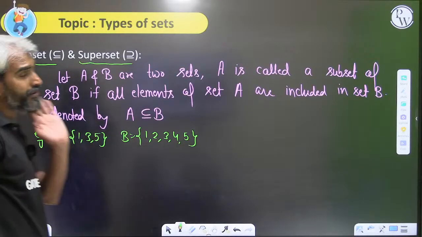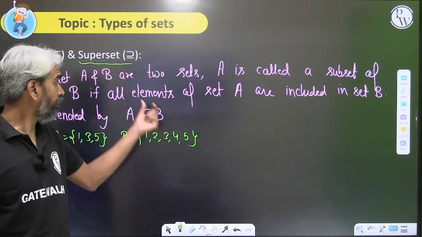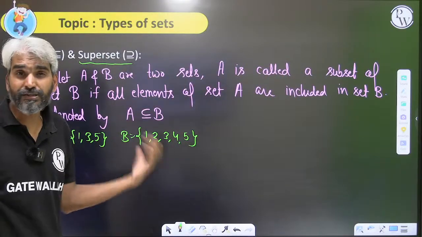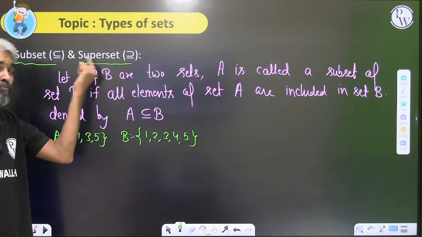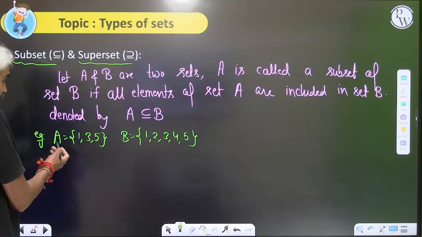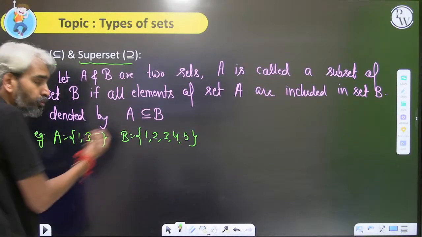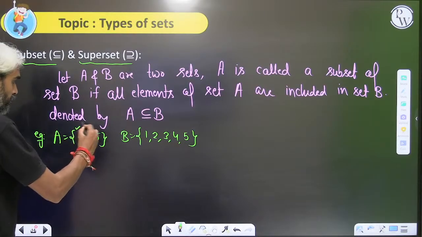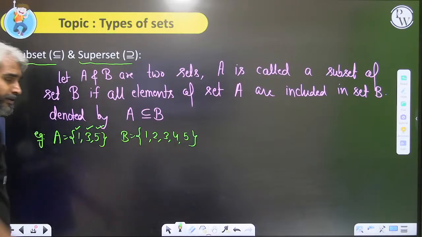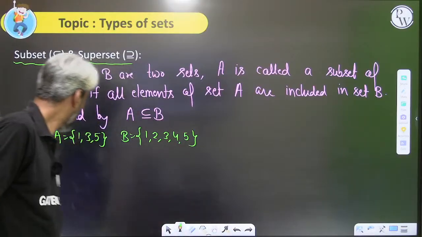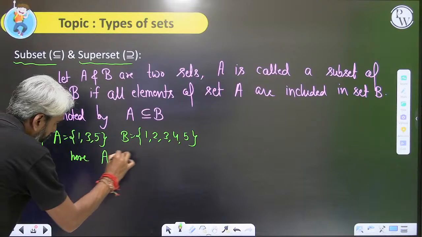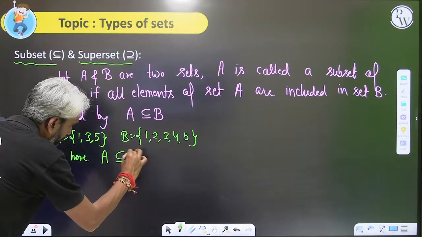The only restriction is that all the elements of A must be included in set B. There is no restriction that all the elements of B should be included in set A. Please check whether all elements of A are included in set B or not. 1 is included in set B, 3 is included in set B, 5 is included in set B. So yes, A is a subset of B.